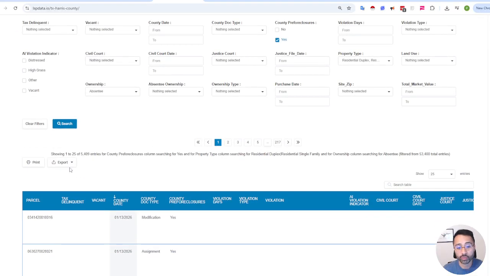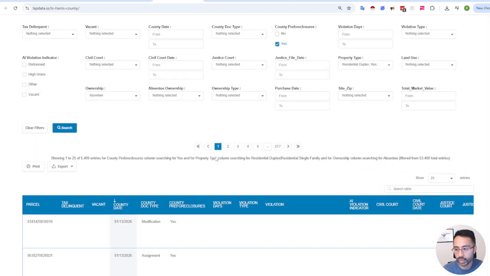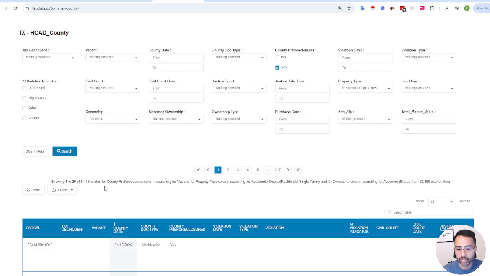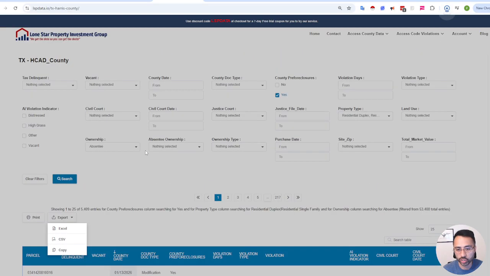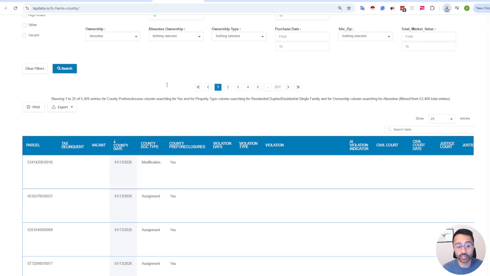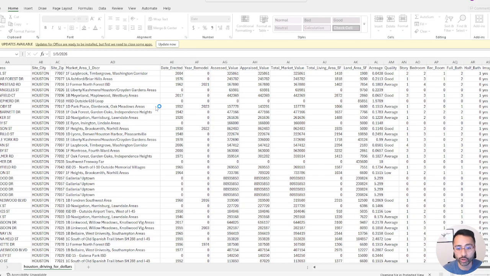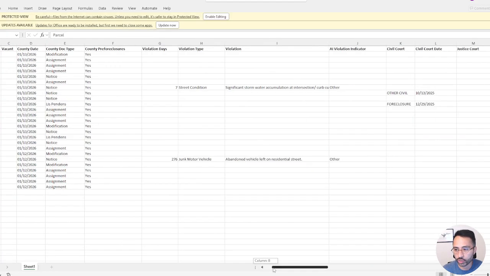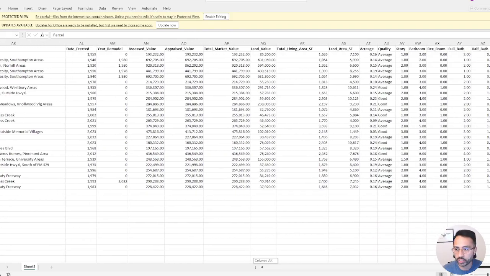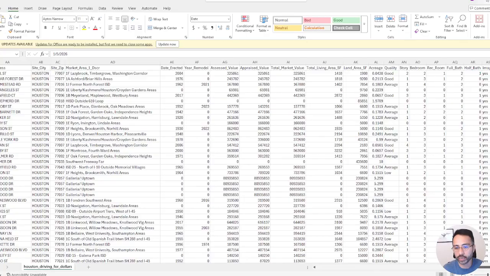We don't limit you on the data exports, but you can export 1,500 at a time. Basically, let me pull this just to show you how easy it is to export. And this is ready to be skip traced, or ready for you to do some mailers. It provides all the relevant information here. I'm not going to show any ownership information, but as you can see, everything that you need is there. So it's very, very simple.